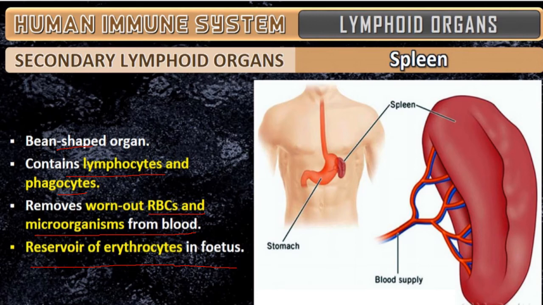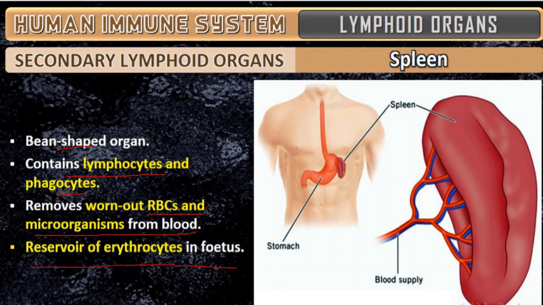But in adult, usually it is a place to remove the worn out RBC. So it helps in the destruction of the old RBC cells. And you would have seen where it is present. It is present in the upper part of the abdominal cavity behind the stomach, close to the diaphragm. It plays an important role in the destruction of RBC, and also acts as a filter for foreign bodies, that is antigens. It will try to keep the antigens out of the bloodstream.